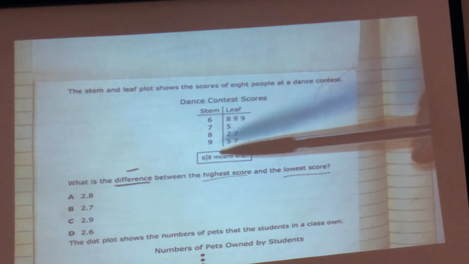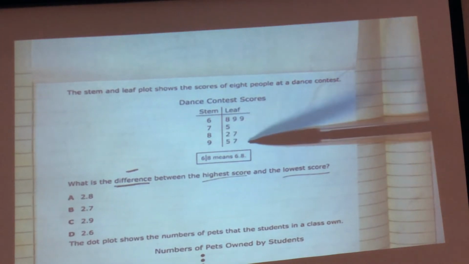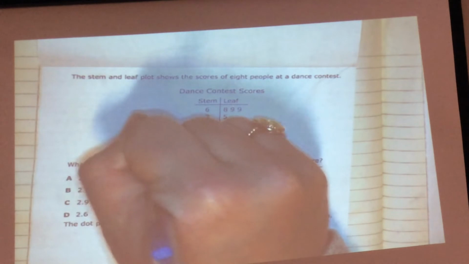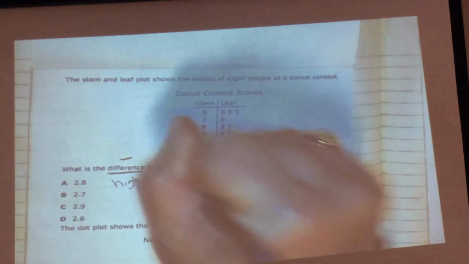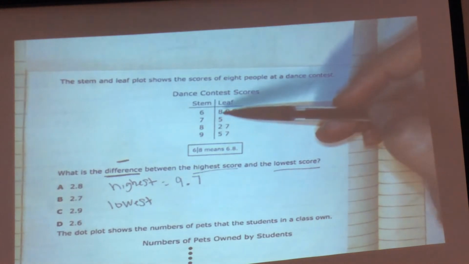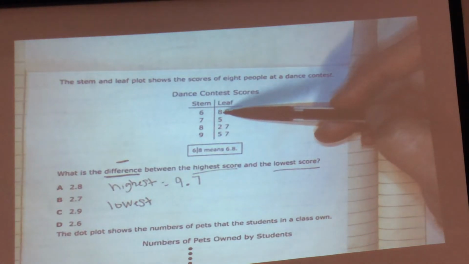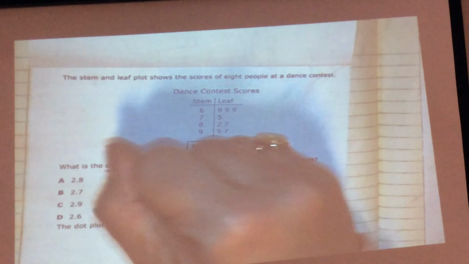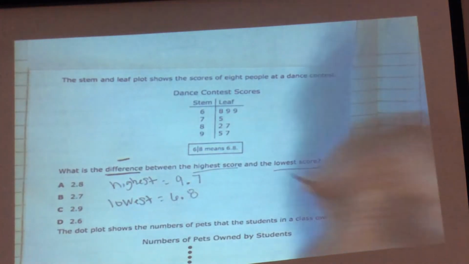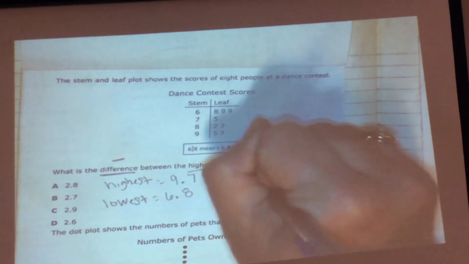Highest score is my greatest stem and the biggest leaf on that stem. So the highest score is 9.7. And the lowest is the smallest stem and the smallest leaf on that stem. 6.8. Difference means to subtract.